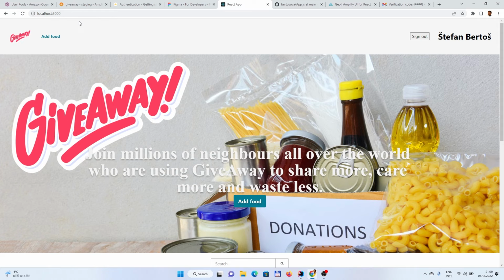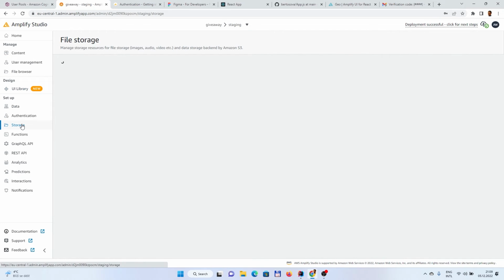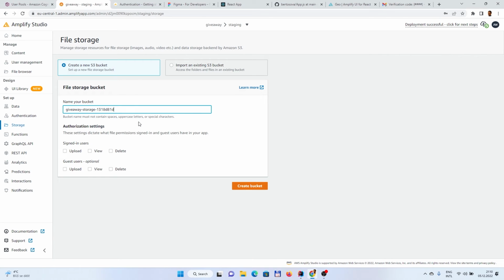The second thing is, because we wanted to also enable the storage where we would upload the user images, the authentication was a prerequisite. So now we can continue with the next step, which is the storage. And basically, either we can import some existing bucket, or we can create a brand new bucket where we would upload our images.